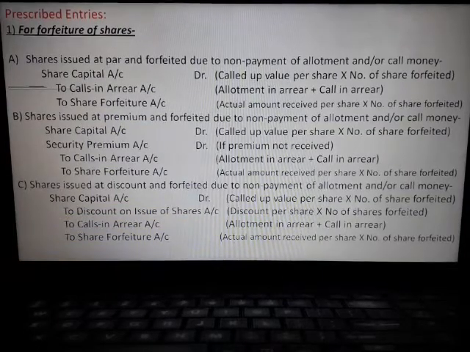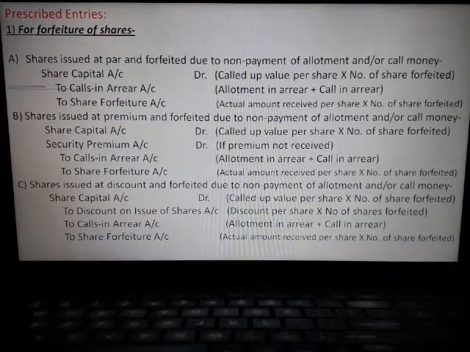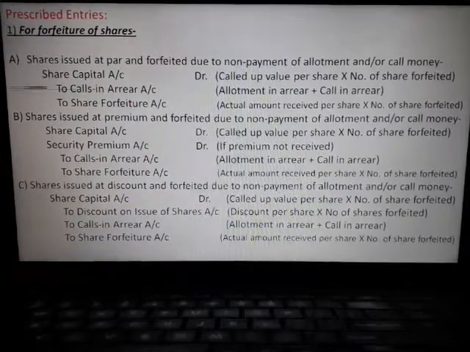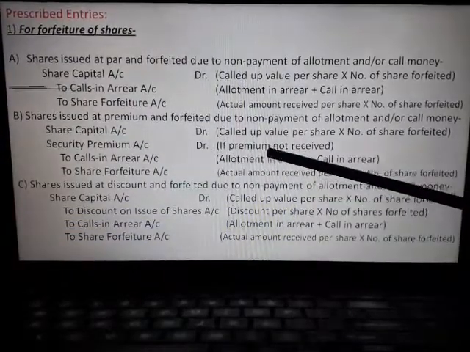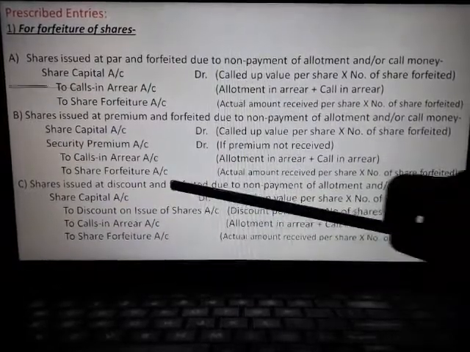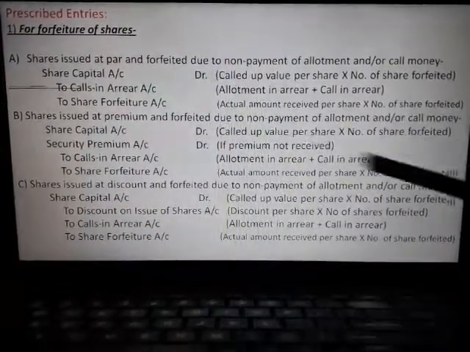If premium is included in the allotment and the shareholders fail to pay the allotment money, obviously they had not paid the securities premium, only then that should be debited. To calls in arrear as it was earlier, to share forfeiture account as it was.